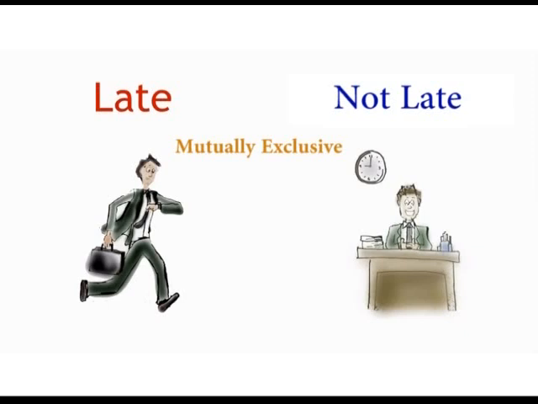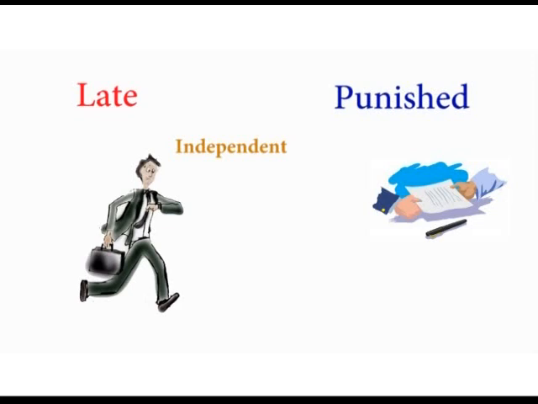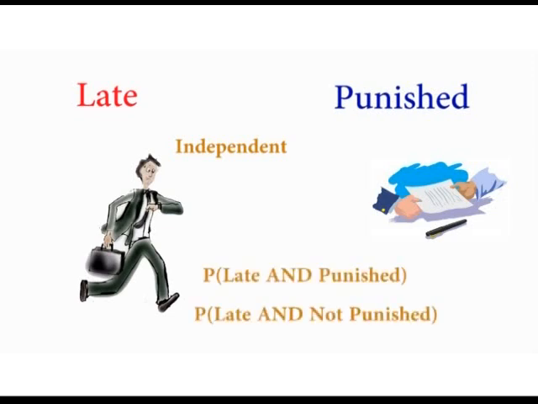But now, if you are late for school, you might be punished or you may not be punished. Being late and being punished are two independent events. One does not affect the other. You may be late and be punished, but you may also be late and not be punished. Two independent events can occur at the same time, and we use the word "and", like late and punished or late and not punished.